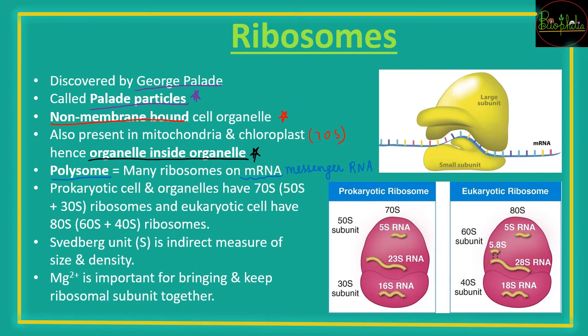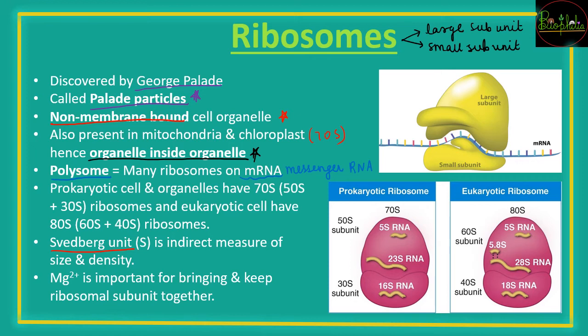The S that we add is the unit called Svedberg's unit, which is a kind of measurement for the density and the size of ribosomes. There are going to be two units for a ribosome. A ribosome is not made of just one unit. It is made up of a larger unit and a smaller unit. So these are going to be the subunits of ribosomes. When the larger unit and smaller unit are combined together, you call it a single sized unit.